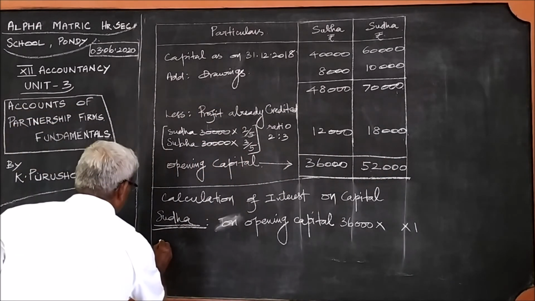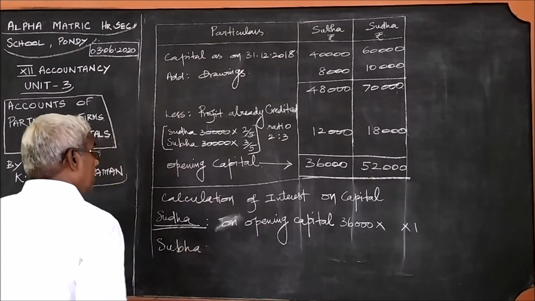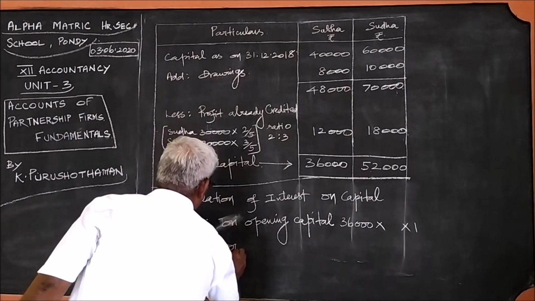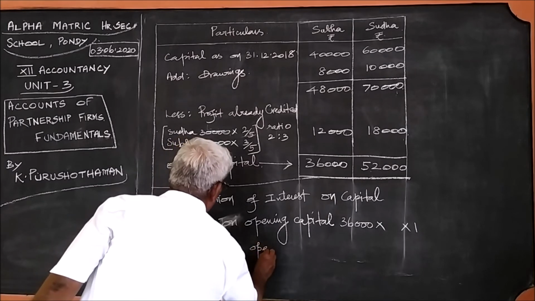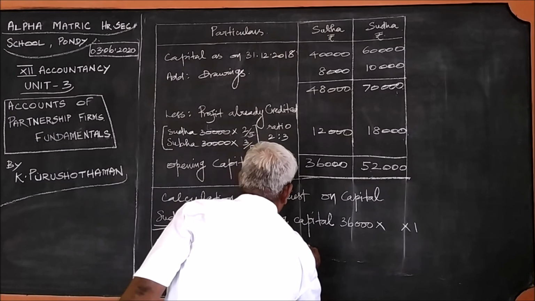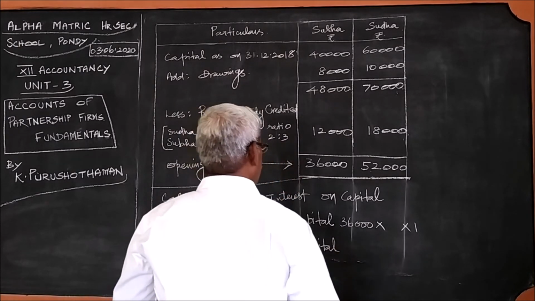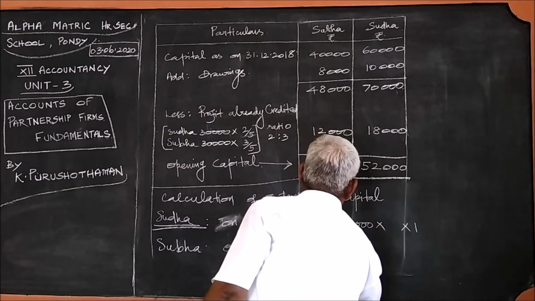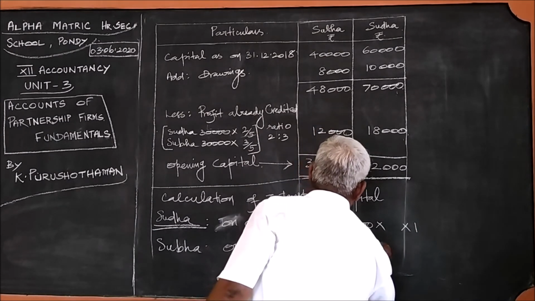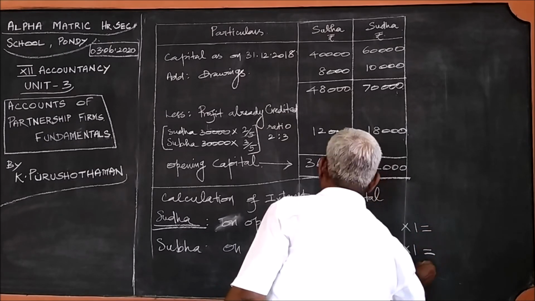The second partner, Subha, on opening capital, the amount is 52,000 into the rate of interest, for 1 year.